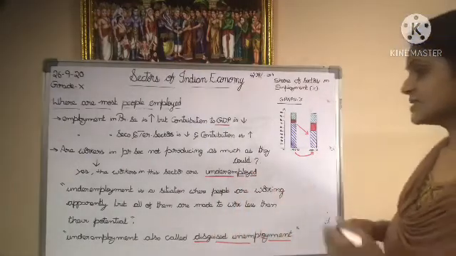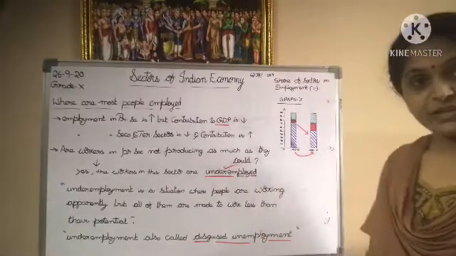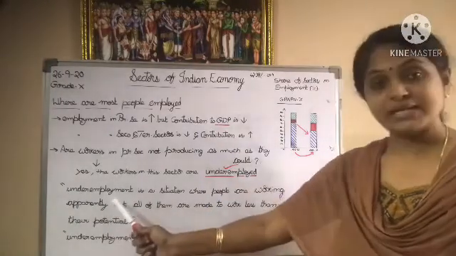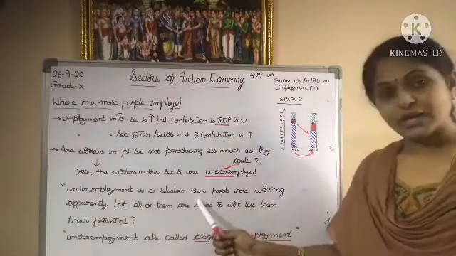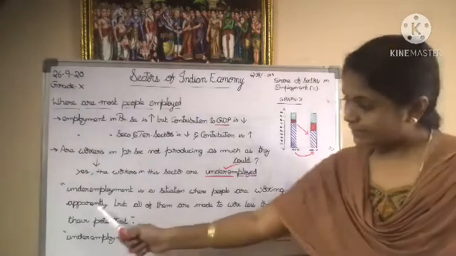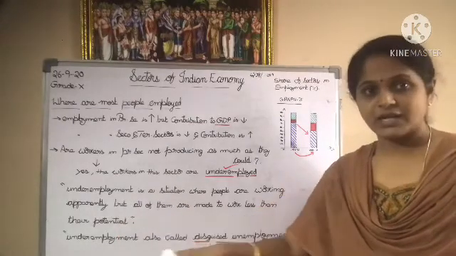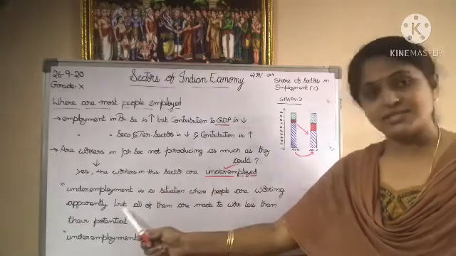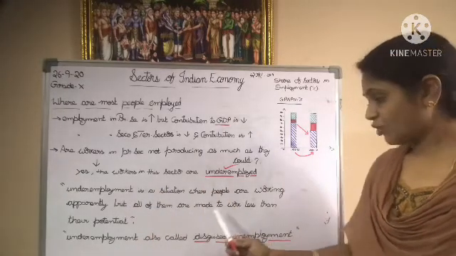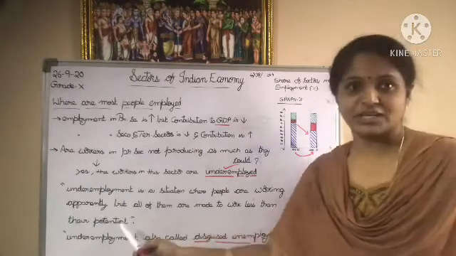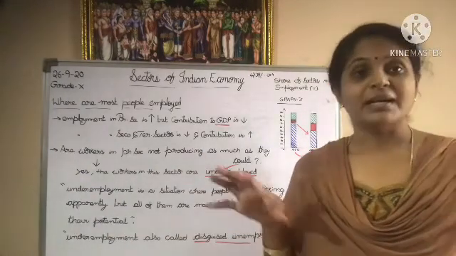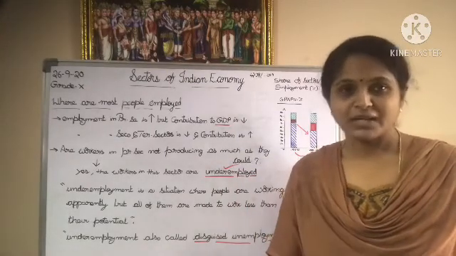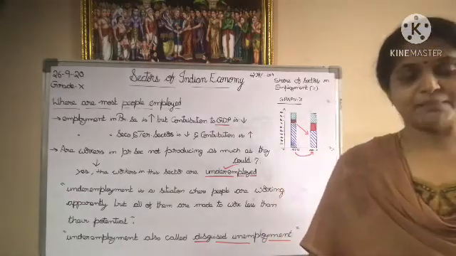Now, what is this word underemployment? First, we'll try to understand this underemployment. Okay, ma? Now, listen. Underemployment is a situation where people are working apparently. So, people seem to work. If we see that, we feel that yes, the people are working. But all of them are made to work less than their potential. They are working here, but they are not working up to their potential. Did you understand?